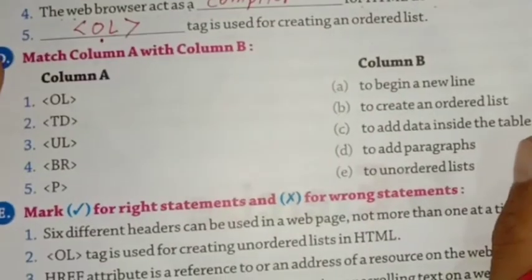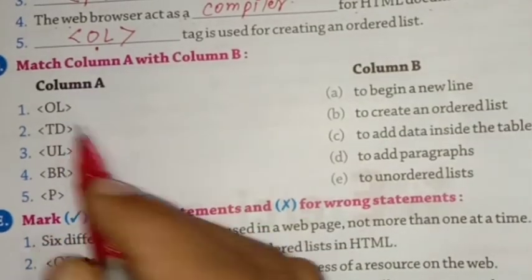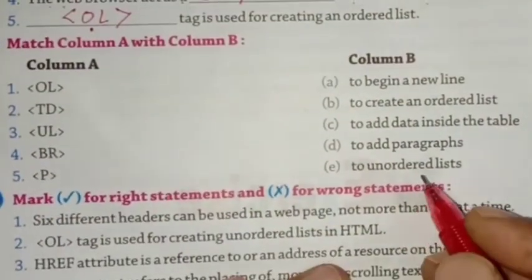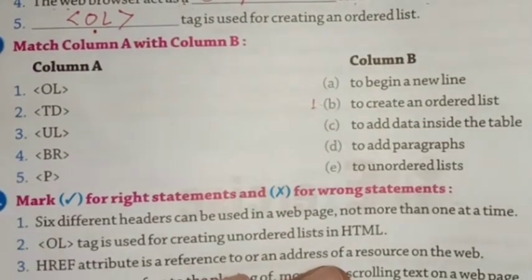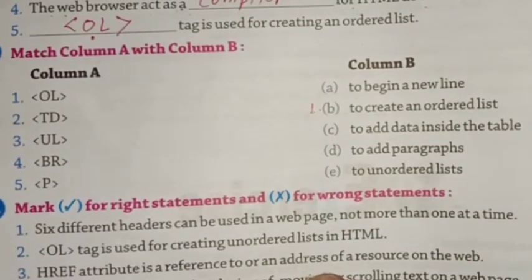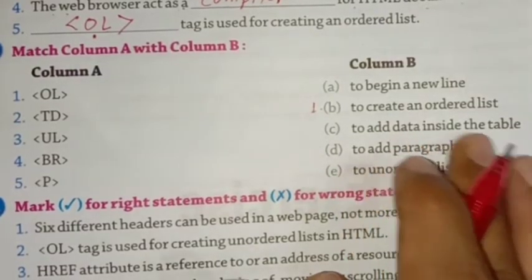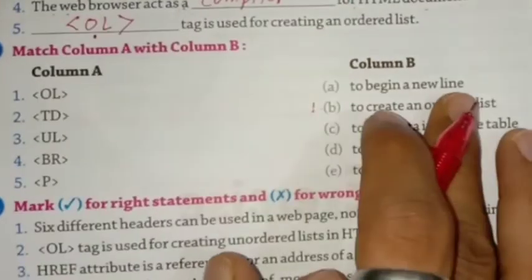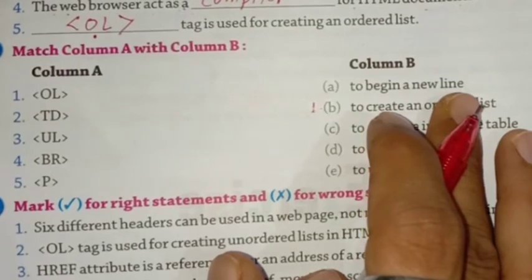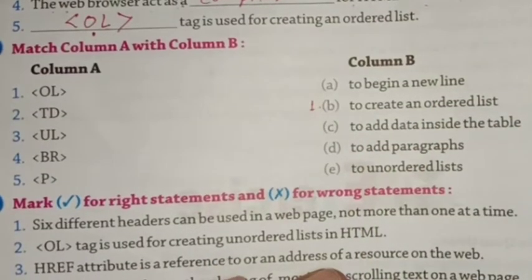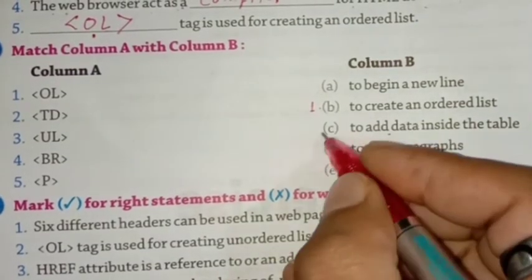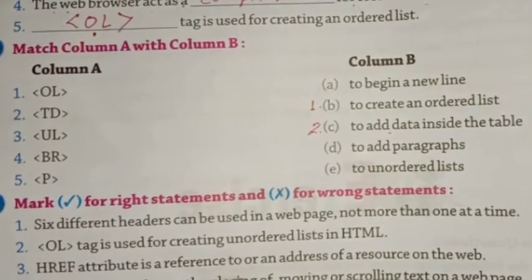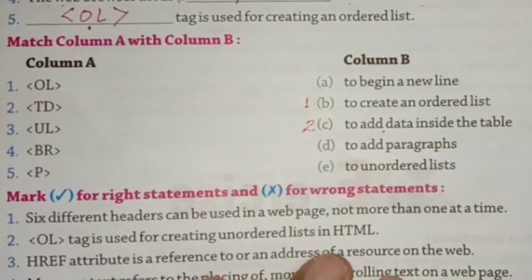Then we will go on for match the following columns. OL will go to create an ordered list. Very good. TD to add data inside the table. Not to begin a new line. This is to add data inside the table.